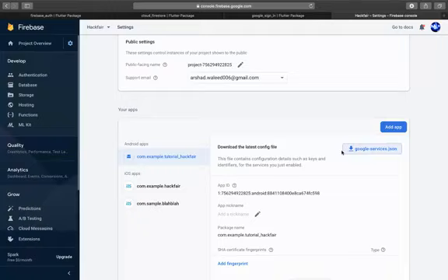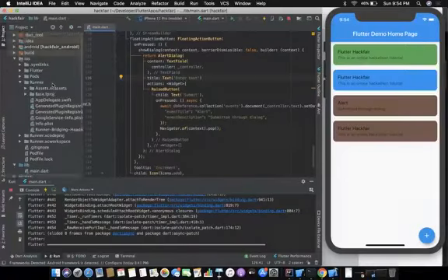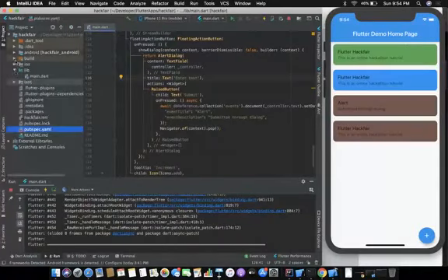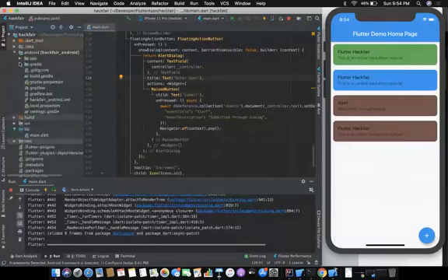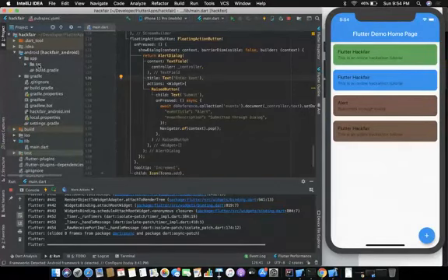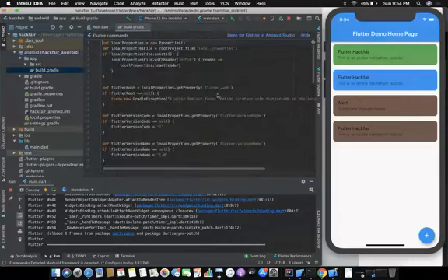When you download the Google Service JSON, you'll put it in Android, in the app folder, not in the source, in this folder. When you put it here, you don't need to add any reverse client ID like we did in iOS. So it's pretty simple in Android. We just need to do some configurations here in build Gradle.